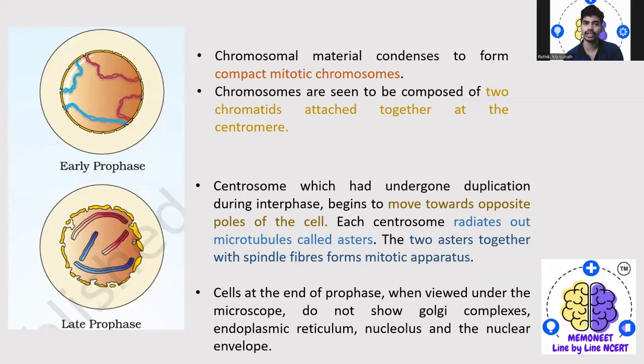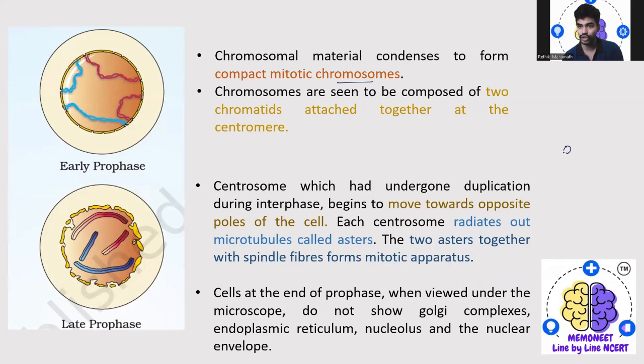So what happens here? The chromosomal material condenses to form compact mitotic chromosomes. The chromosomes are seen to be composed of two chromatids attached at the centromere.